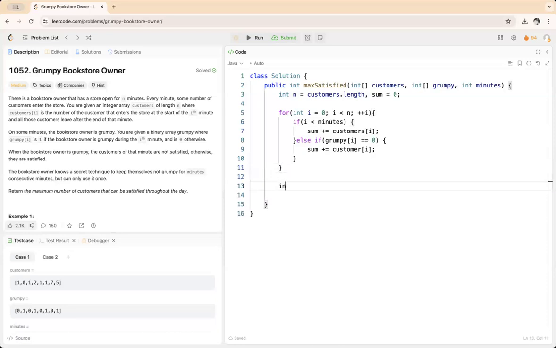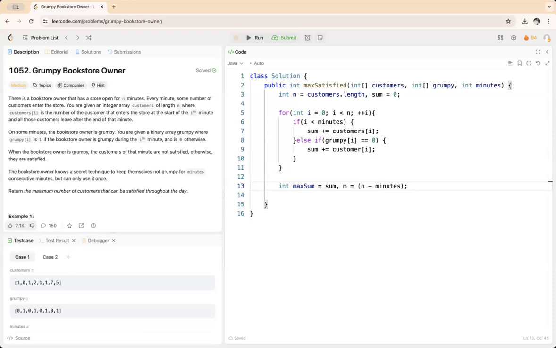And now what we'll do, we'll declare one max sum, and this will be initialized with the sum value, and then we'll declare m, and this m will be n minus minutes. So see, let's say total length of customers n is 5 and minutes is 3.